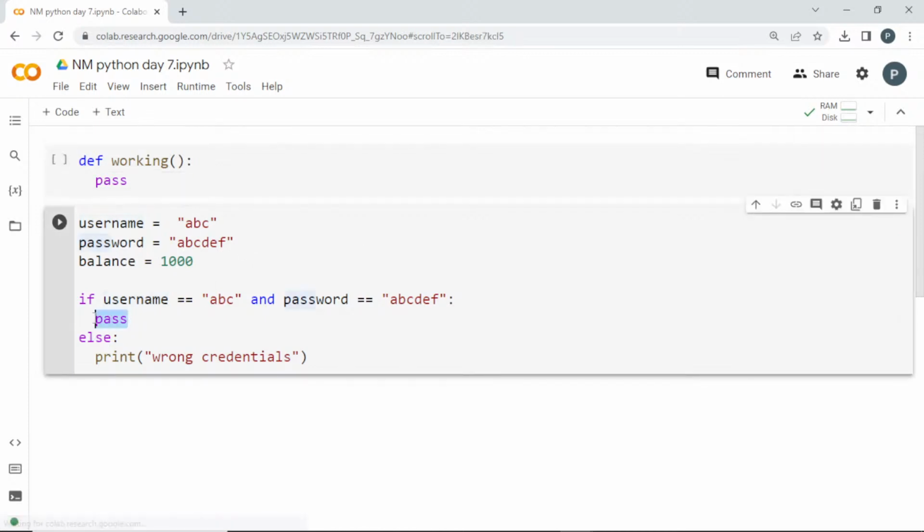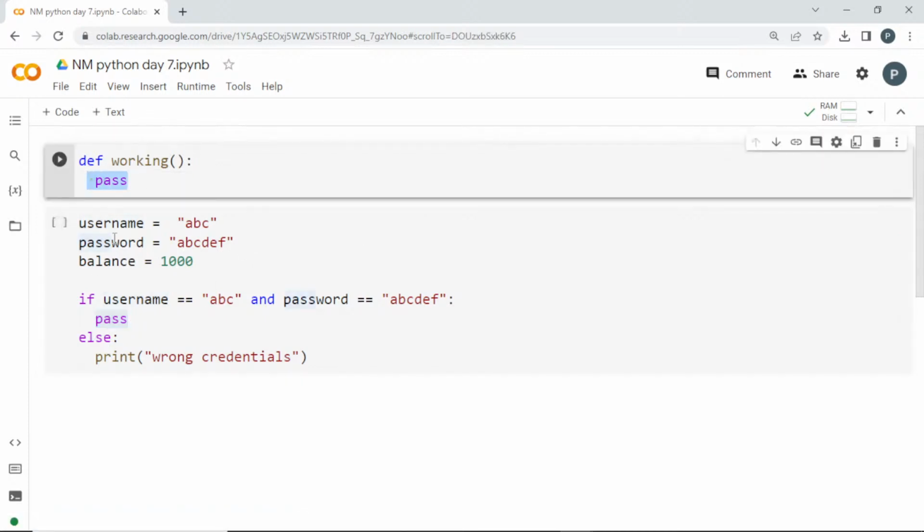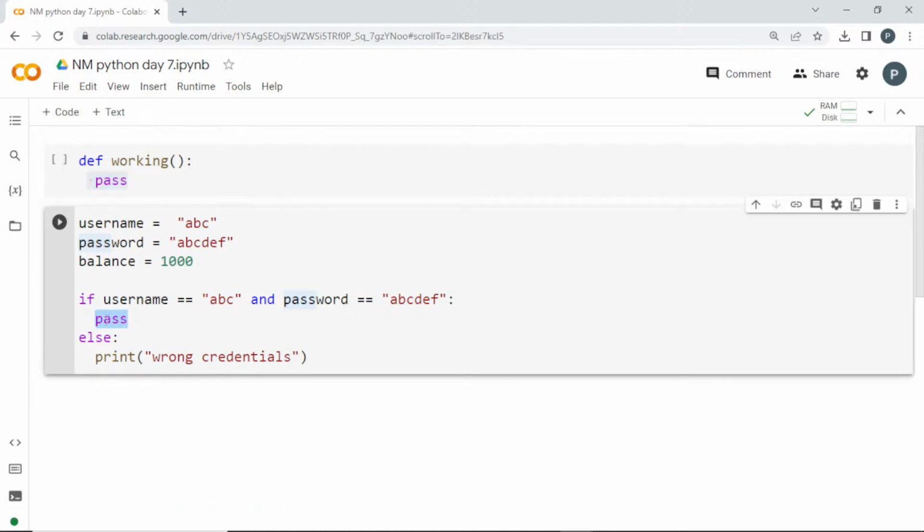All the working will be placed here so that it can be accessed. If both are correct, then I am going to go into this conditional statement where I will be calling this function, where all the processes of this ATM are going to take place. Now our work in this part is over.